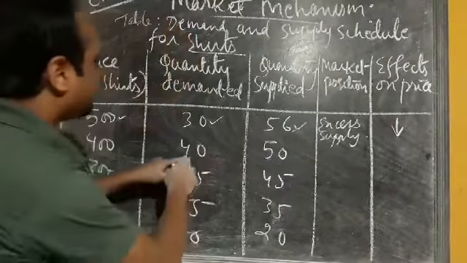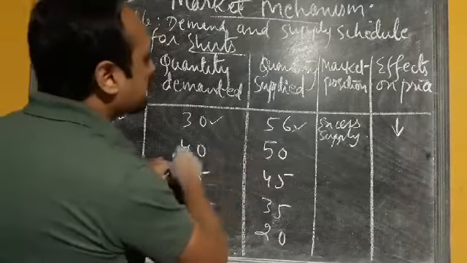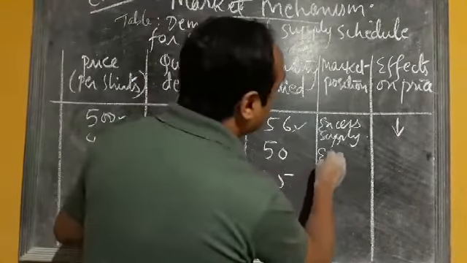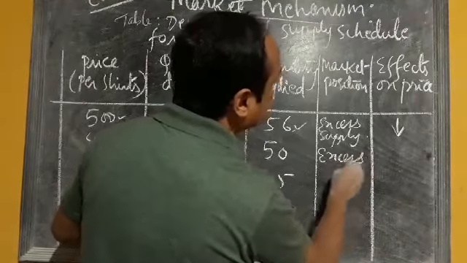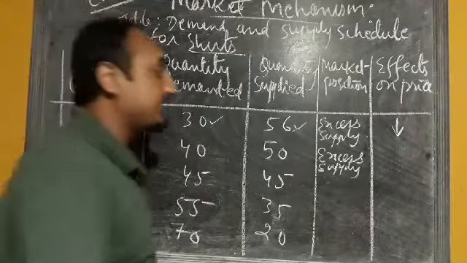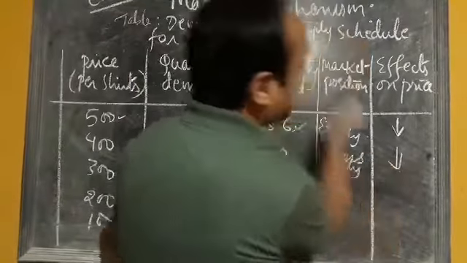But still, if you compare that demand and supply, which one is greater? Supply is greater. So what will be the market position? Excess supply. Okay, excess supply. Now when there is an excess supply, still the price will decrease.